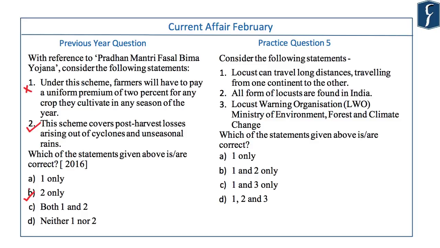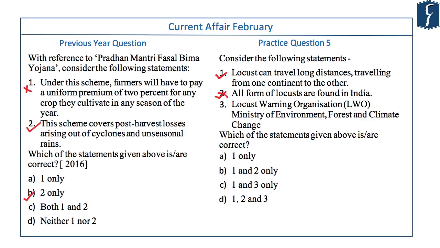Let's see a question on the issue of crop damage in the current affair. Consider the following statements. Locusts can travel long distances, traveling from one continent to another. This is absolutely correct because locusts in our country have been coming from the African continent, mostly from the Horn of Africa. So this is a correct statement. Statement 2 is all forms of locust are found in India. No, there are altogether 10 forms of locust all over the world and only 4 are found in India. So this is an incorrect statement.